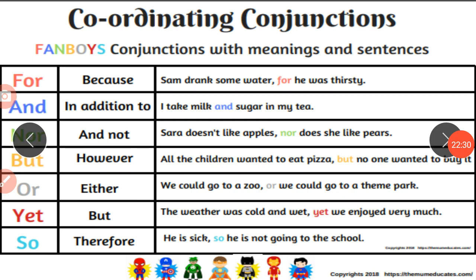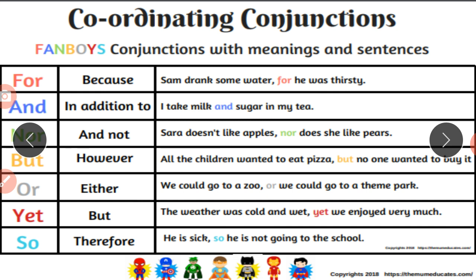Another thing, now we will see the coordinating conjunction, students. In 10th and 9th standard, we taught you FANBOYS for simple, compound, complex. In compound, we had learned that is FANBOYS, which we use in compound sentences.